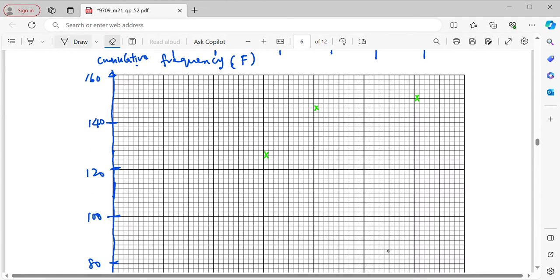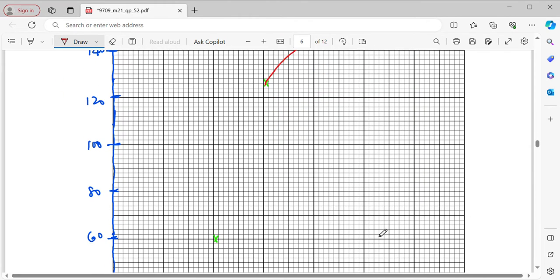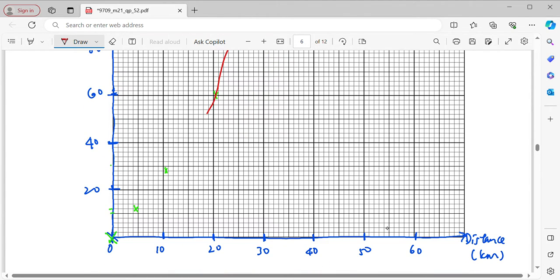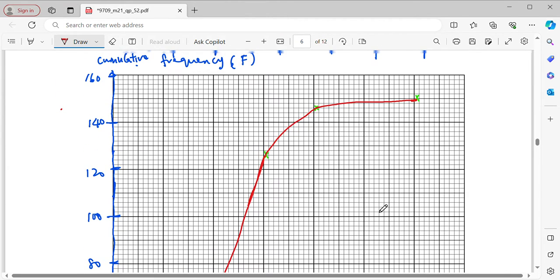So now we need to join all the points to get the graph. Okay, so you need to draw a smooth curve.